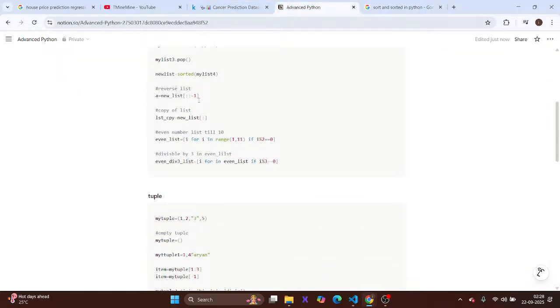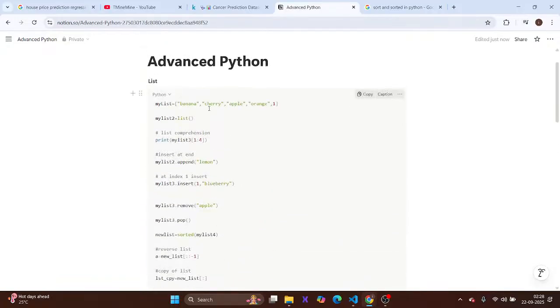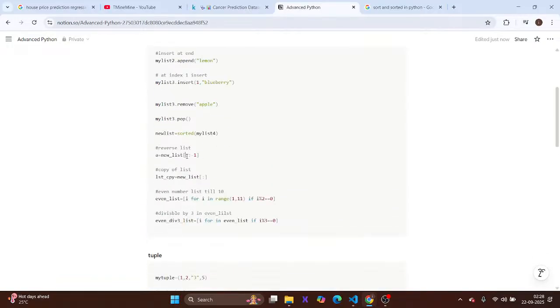Now to create a copy, what is this? This first part is where to start, 0 1 2 3 4, then where to end, which is non-inclusive, and then the step, how many places to skip. Here we can see it is not specified, so it selects all, and negative means going backwards, from -1. I think I'm right, or not. Let me test.